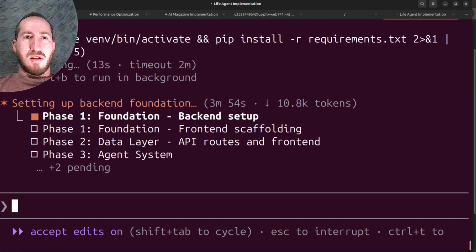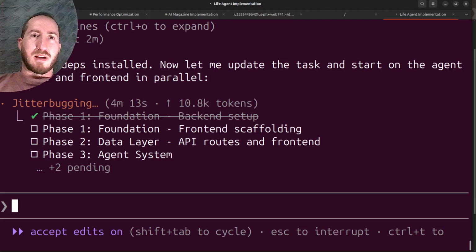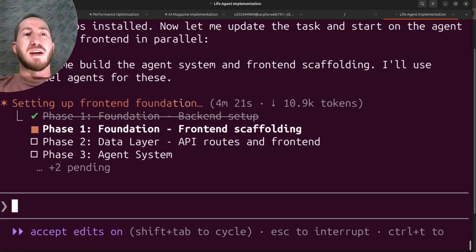So I'm going to stay online with you while it's trying to install these requirements on its own. And it looks like the backend dependencies were installed. So it's going to update the task and start on the agent system for the front end scaffolding, which it's going to use parallel agents for. So I'm going to pause again and I'll come back to you if something comes up while it's writing the front end files.